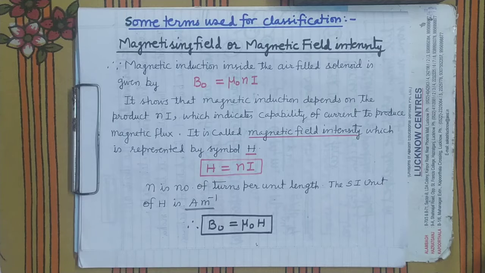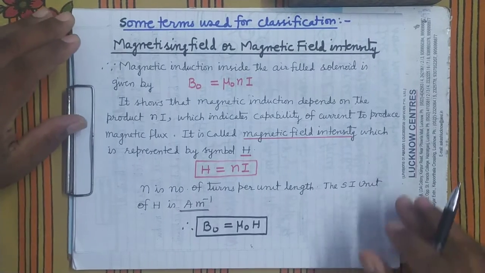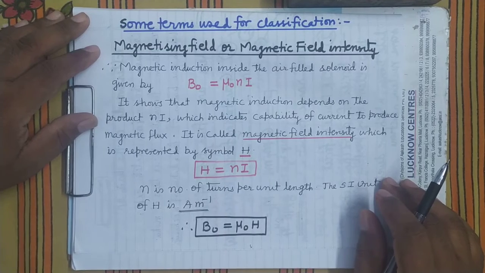So up to this point I have already explained what is relative permeability and magnetic susceptibility. Today I am going to take some more terms related to the magnetic classification of substances. Here is the first term: magnetizing field or magnetic field intensity.